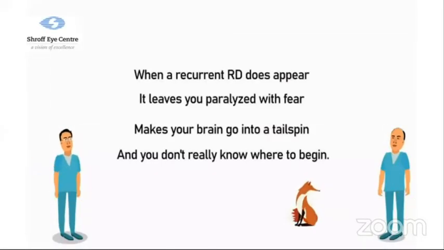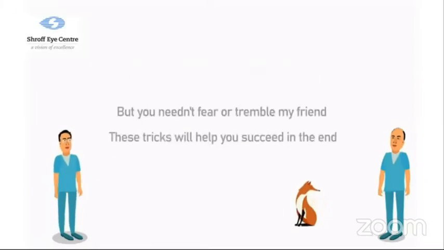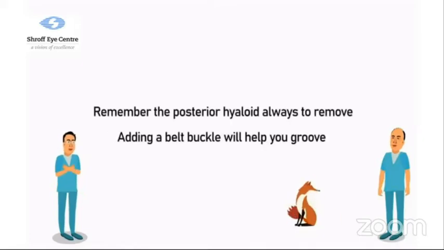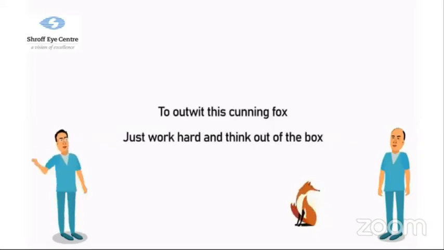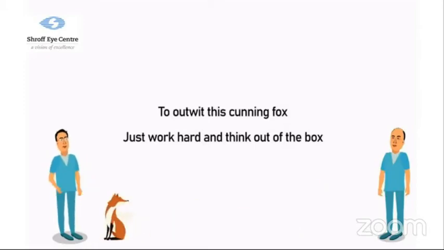When a recurrent RD does appear, it leaves you paralyzed with fear, makes your brain go into a tailspin, and you don't really know where to begin. But you needn't fear or tremble, my friend. These tricks will help you succeed in the end. Remember, the posterior hyaloid always to remove. Adding a belt buckle will help you groove. Tug of war will help with circumferential traction. And brilliant blue will locate the site of action. To outwit this cunning fox, just work hard and think out of the box.